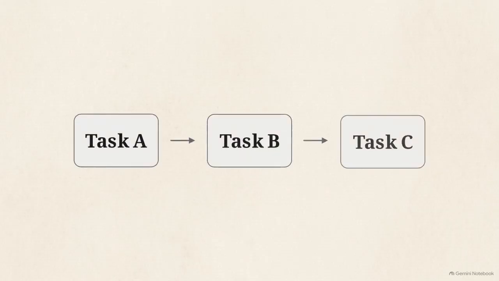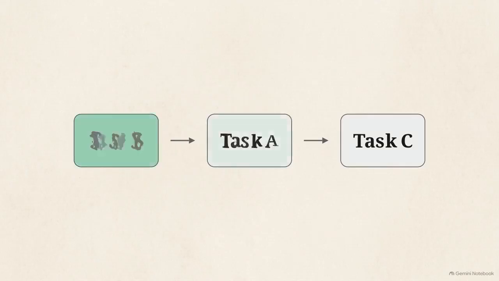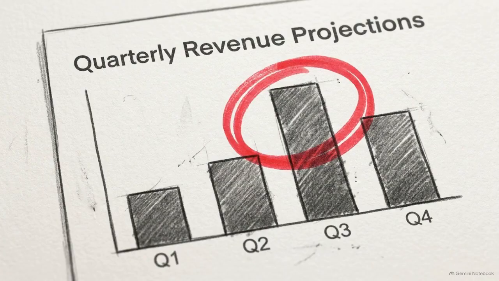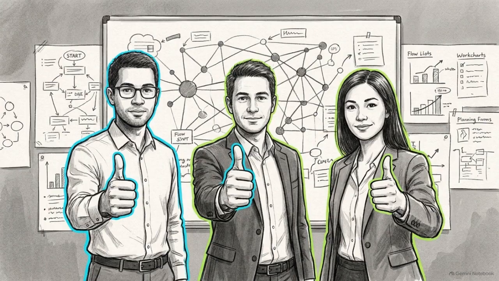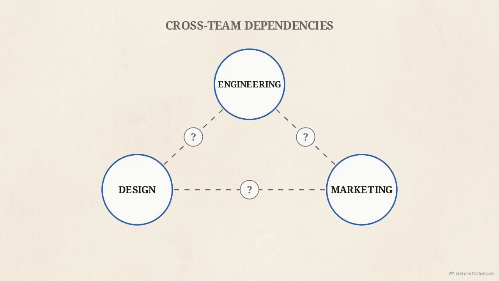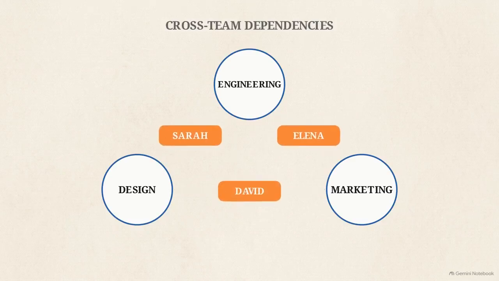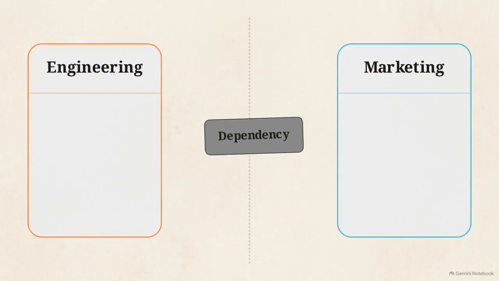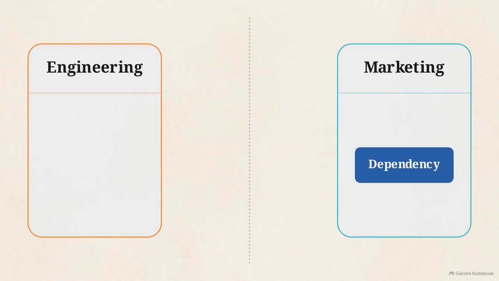Once a decision is made, justify the sequencing of tasks based on business impact, rather than relying on dependency logic alone. Explaining that a task comes first because it protects a market window earns cross-functional respect far faster than saying the chart requires it. Before the meeting ends, identify every cross-team dependency and assign it a named owner. Enforce a strict rule. Nothing leaves the room without a specific person responsible and a date attached. This eliminates the ambiguity that occurs when tasks sit between teams.